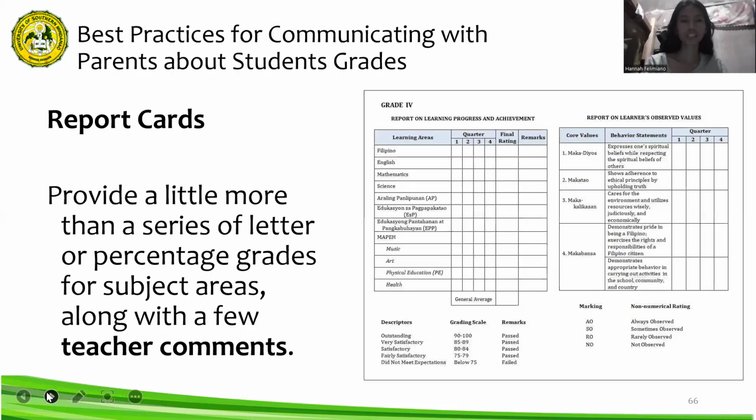Now, the first practice in reporting to parents about students' grades is report cards. We are all familiar with what a report card is. The foundation for most reporting systems is the report card. The card is constructed to communicate to parents the progress of their children.